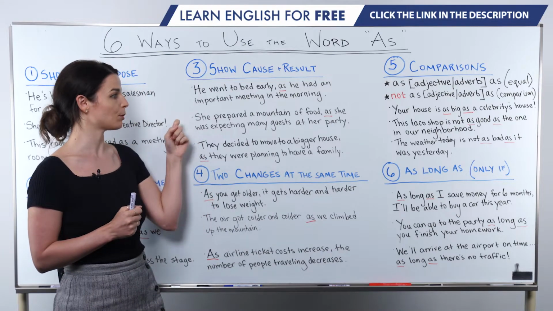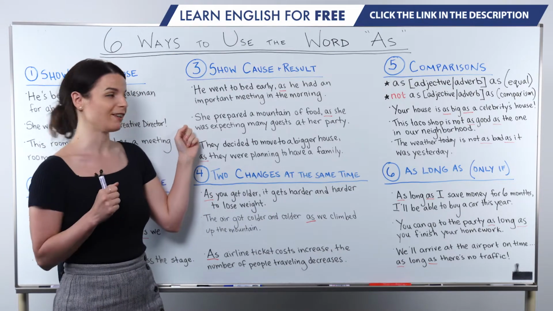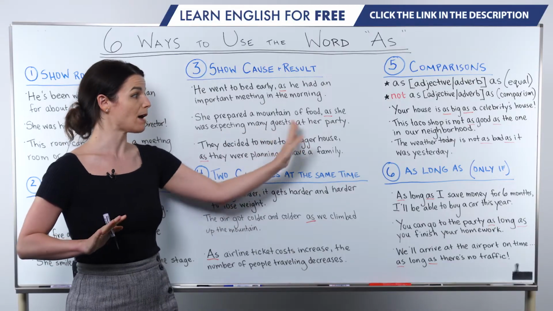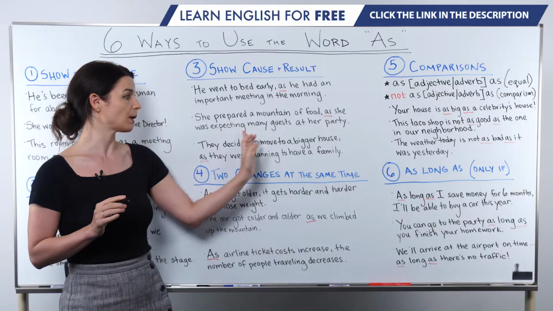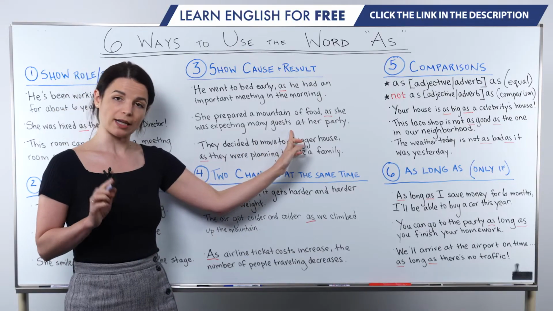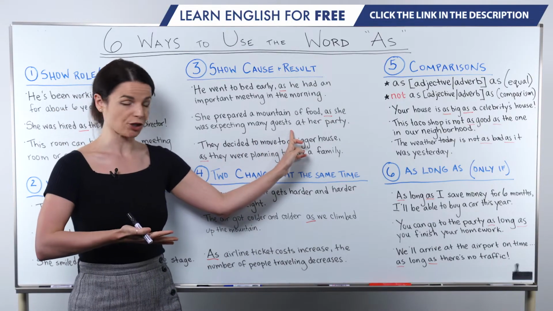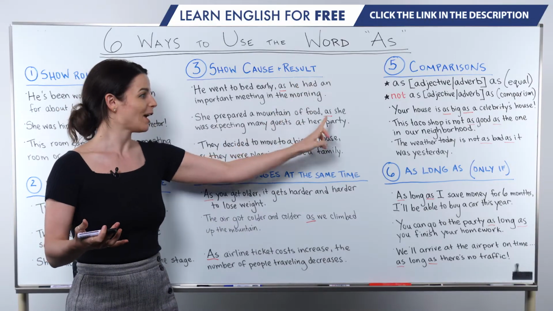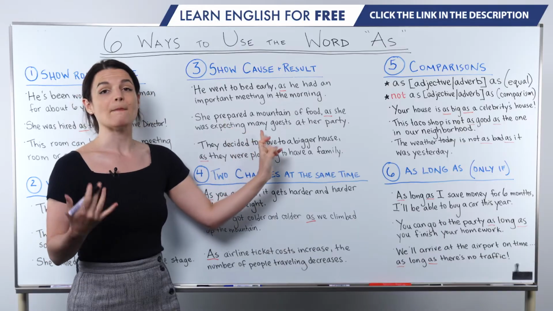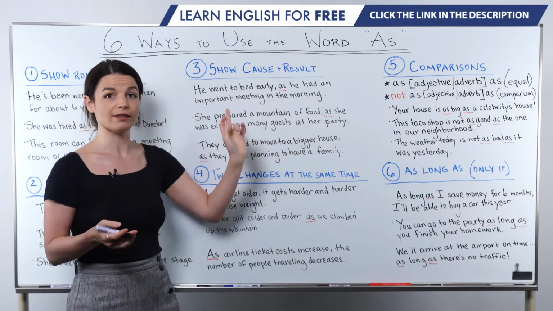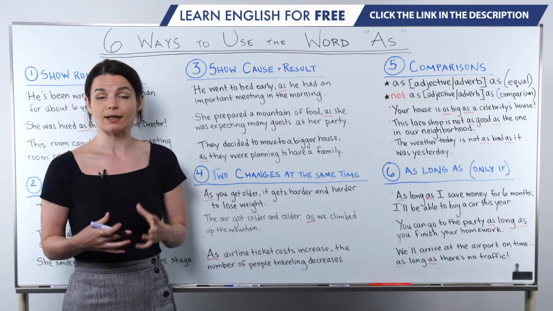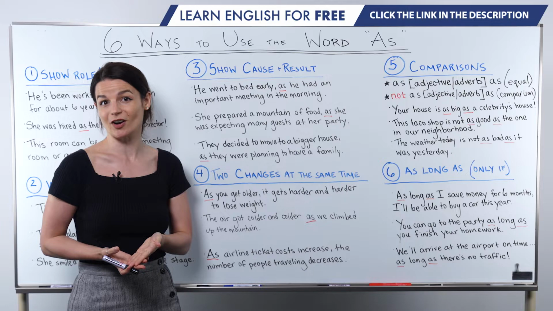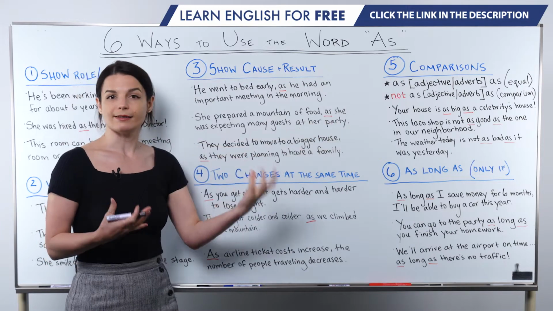Let's look at the next example. She prepared a mountain of food as she was expecting many guests at her party. So again, we have this cause-result relationship. She prepared a mountain of food. This is the result, the outcome. And why? She was expecting many guests at her party. This is the cause. So again, we can think of this as meaning because. She prepared a lot of food because she was expecting a lot of guests at her party. So as expresses the same idea.